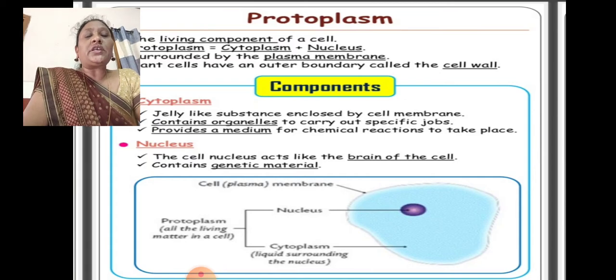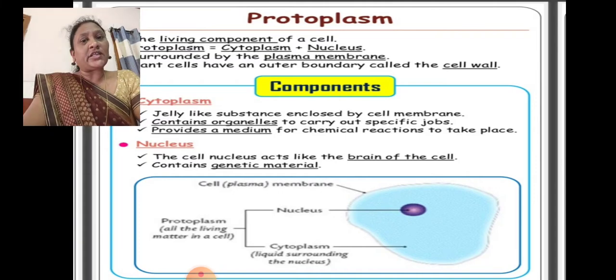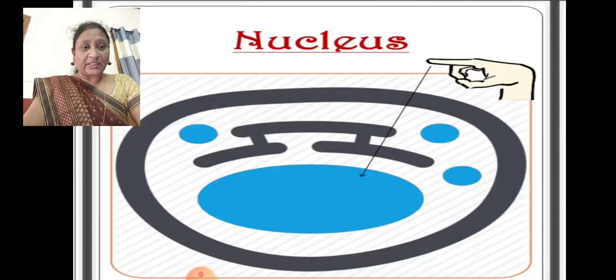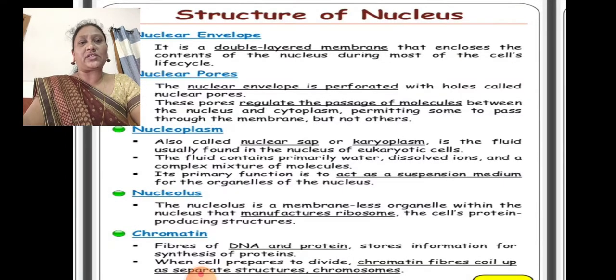Coming to the nucleus, the cell nucleus acts like the brain of the cell because it controls all the cell organelles, and it contains genetic material. It also consists of DNA or RNA, the genetic material responsible for the transport of hereditary substances, that are nothing but the genes. Now let us see about the nucleus.